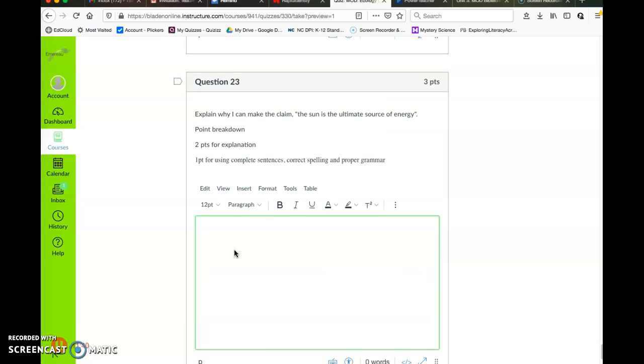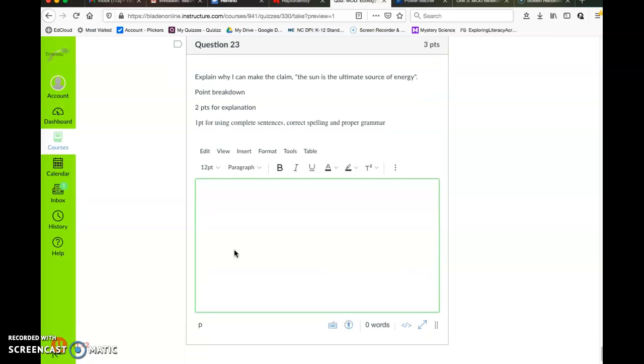Final question. Question number 23. Explain why I can make the claim the sun is the ultimate source of energy. Point breakdown. 2 points for explanation, 1 point for using complete sentences, correct spelling, and proper grammar.